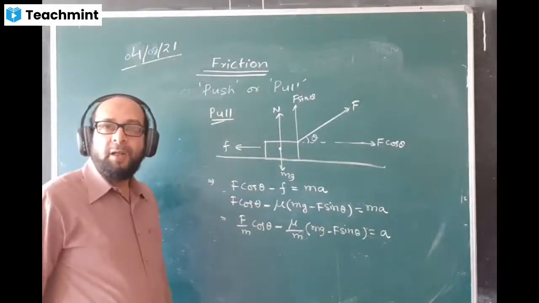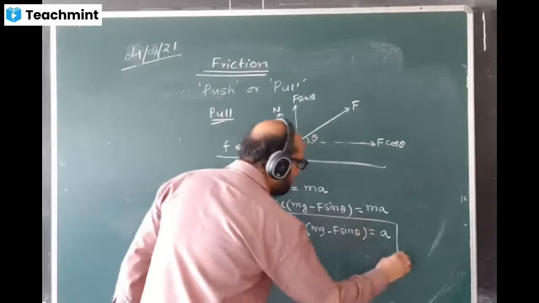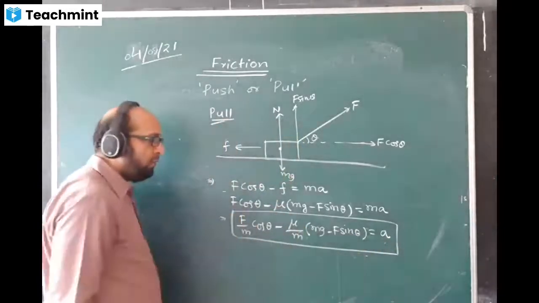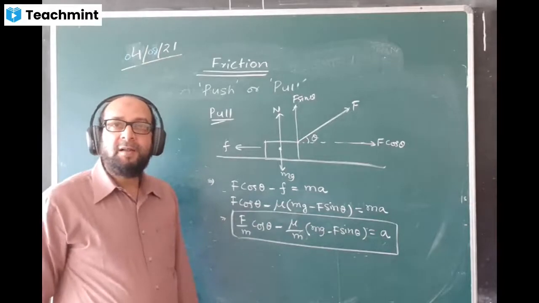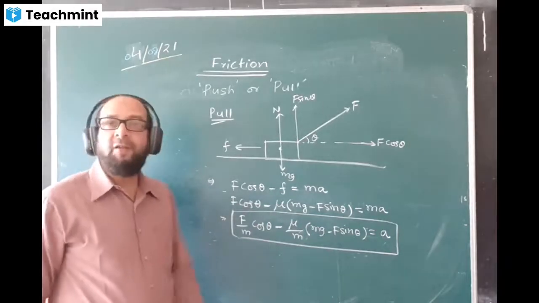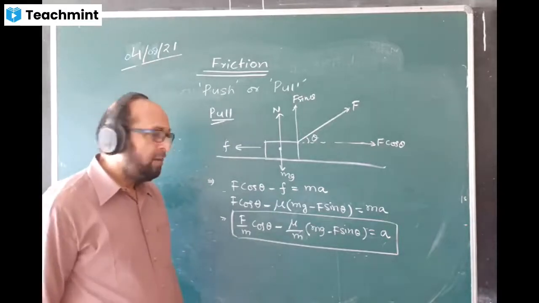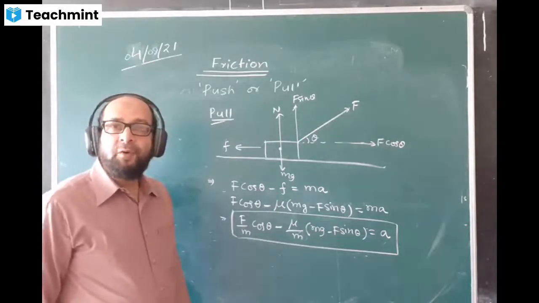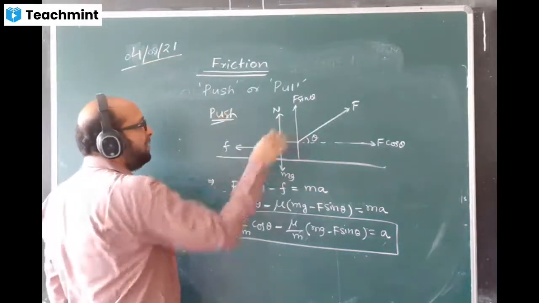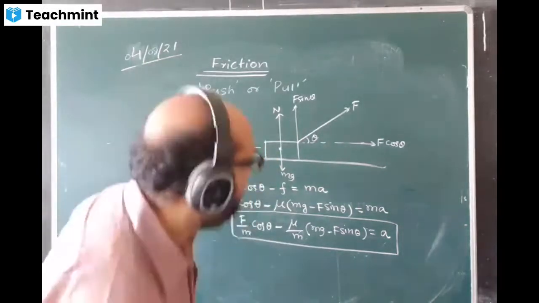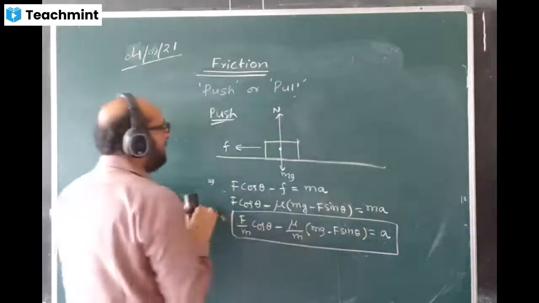At the time of pulling, the acceleration value becomes this much. This is the value of acceleration at the time of pull. Let us have the case of push and find acceleration there also. I'm sure when you do the case of push, the diagram will change here. The diagram will change.